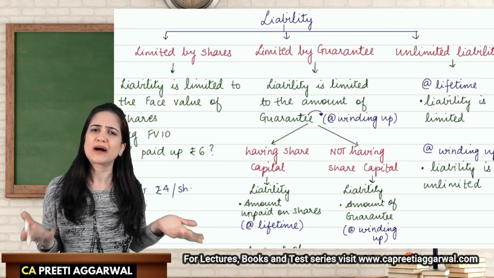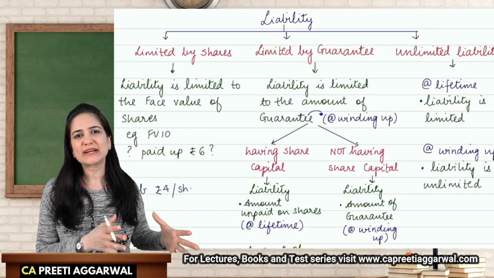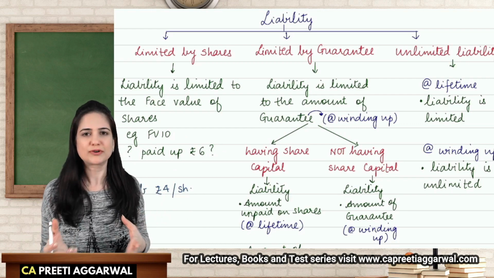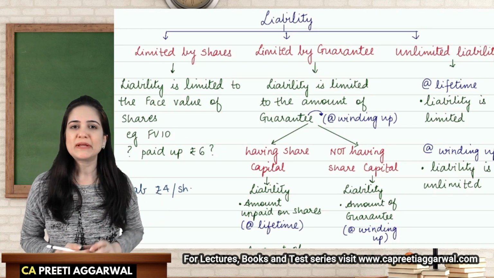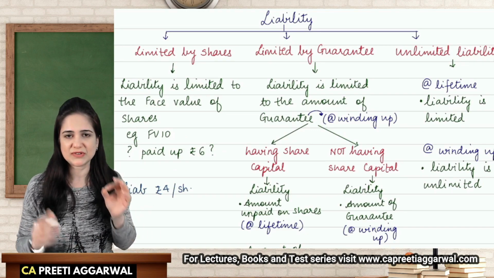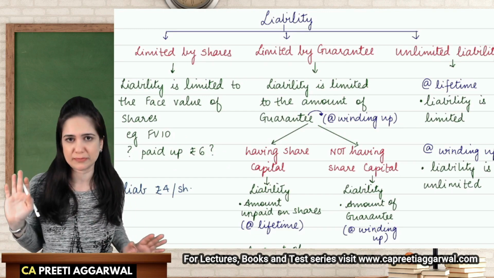Now, who will decide how much amount is to be called? Board of directors. So board of directors of the company will make calls and the shareholders will contribute that money whenever demanded. Okay. What about company limited by guarantee? In this case, the liability of members is restricted to the amount they have guaranteed to pay at the time of winding up of the company.